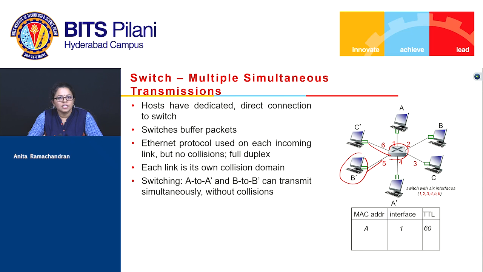So there are CSMA CD and CSMA CA as channel access control mechanisms that are implemented by different layer 2 protocols. In the case of switches, without going into details of CSMA CA or CSMA CD, by virtue of the way the switch works, each link is divided into different collision domains. Hubs work at the physical layer, so every port in the hub is in the same collision domain, which means that if multiple hosts are connected to the hub, they all will be competing for channel access, because they all belong to the same collision domain. However, in the case of switches, each link belongs to a separate collision domain.